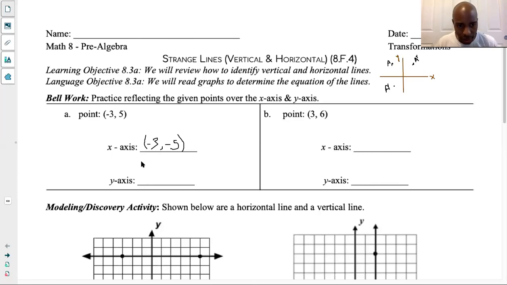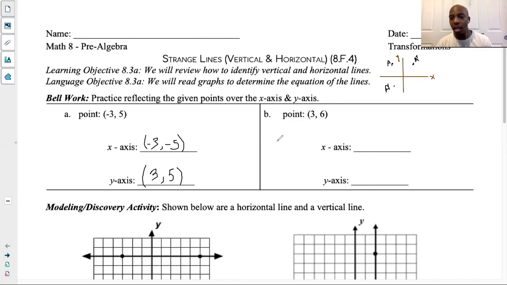And what we ended up getting is we got a +3, right? Because it's the negative times a negative gives us a +3, right? And then we also have this +5 because y does not change, right? Y stays the same. So this is what our point looks like.